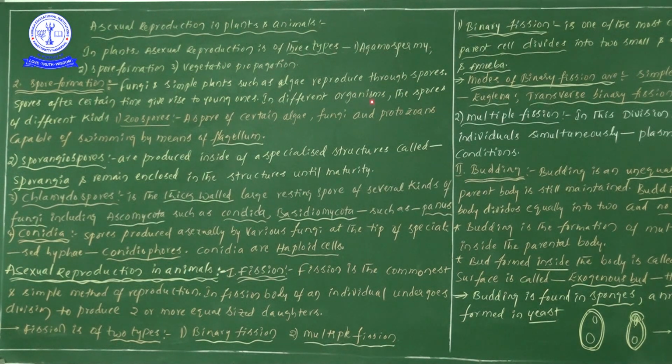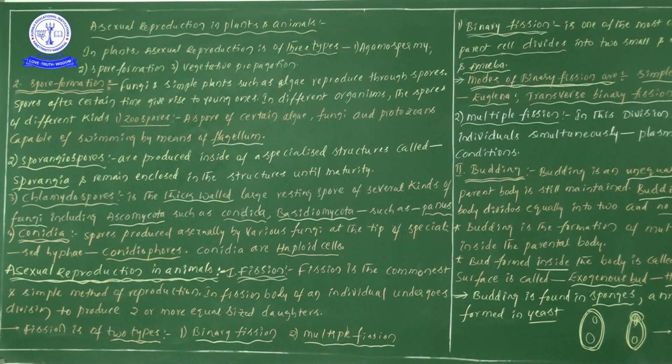Next, in different organisms the spores are of different kinds. Zoospores are there, sporangiospores are there, chlamydospores are there, and conidia are there. Zoospores we can see in algal members, fungal members and protozoans. These zoospores have the capability to swim, so they can move from one place to another by the presence of flagella.